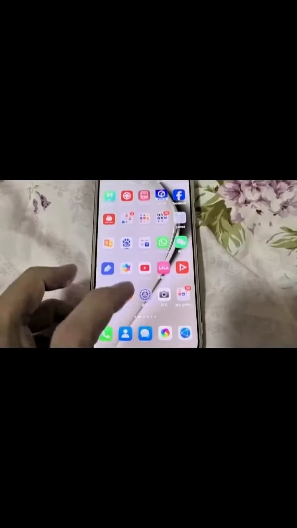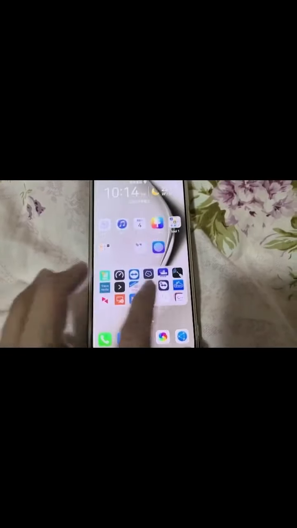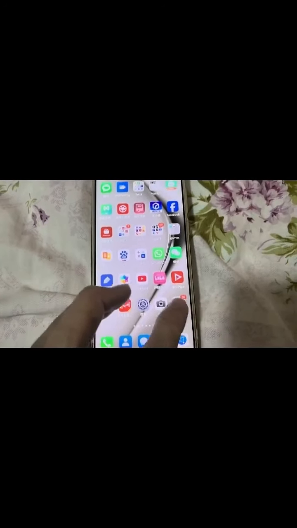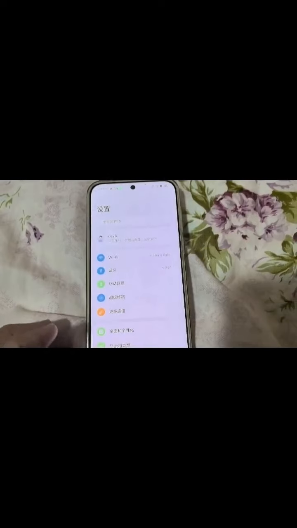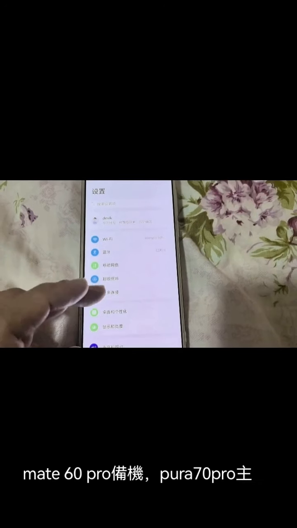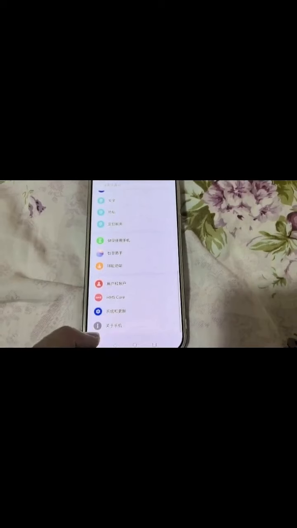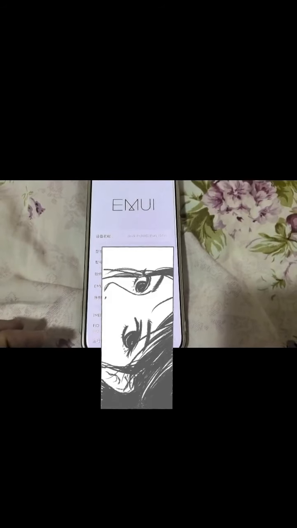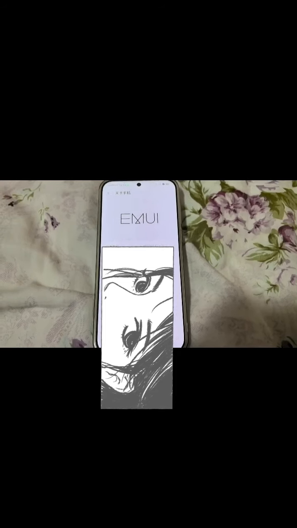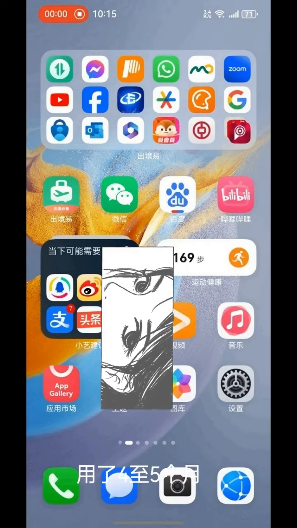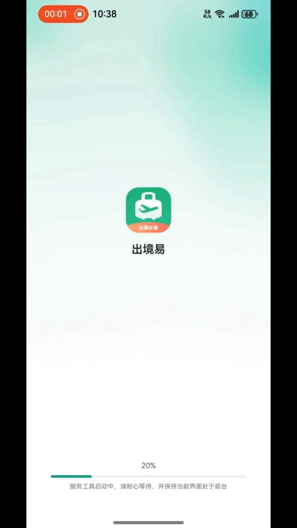Phones like this, the Huawei Pura 70 Pro, the Hong Kong version. This is the EMUI Android version, and previously I showed that is the Mate 60 Pro, and after upgrading to HarmonyOS Next, it could not run Android apps, so I bought the Android Pura 70 Pro.